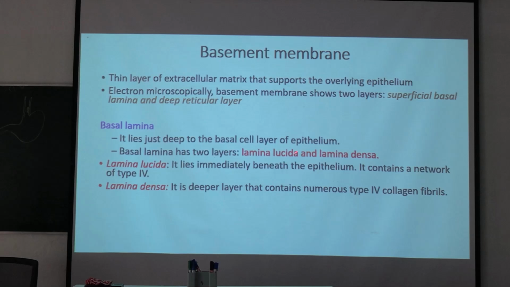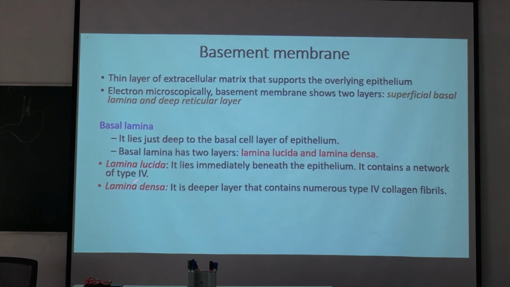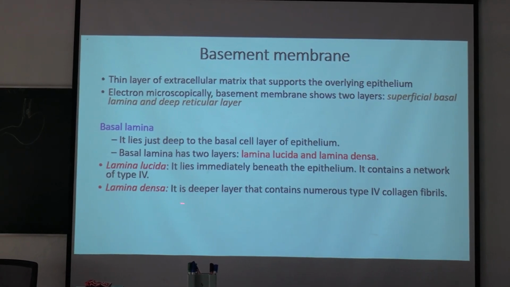Electron microscopically, basement membrane shows two layers: the superficial basal lamina and the deep reticular layer. The basal lamina has two layers, lamina lucida and lamina densa. Lamina lucida lies immediately beneath the epithelium and contains a network of type 4 collagen fibers. Lamina densa is the deeper layer that contains numerous type 4 collagen fibers. According to the new concept, electron microscopy revealed that the basal lamina has only one layer, and lamina lucida is a preparation artifact produced because of cell shrinkage.